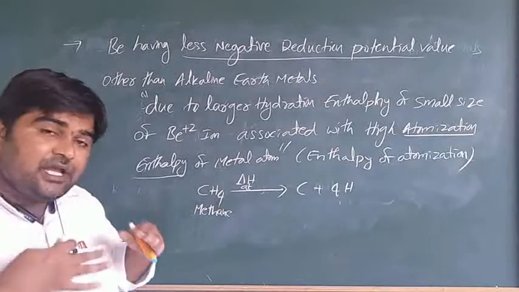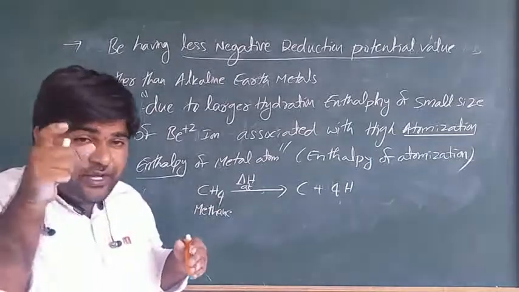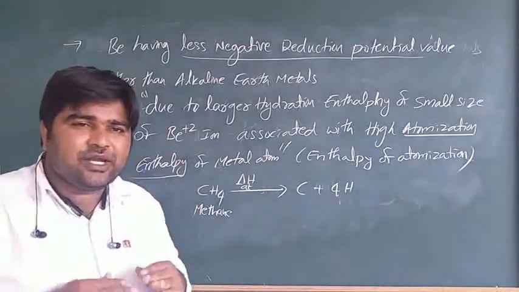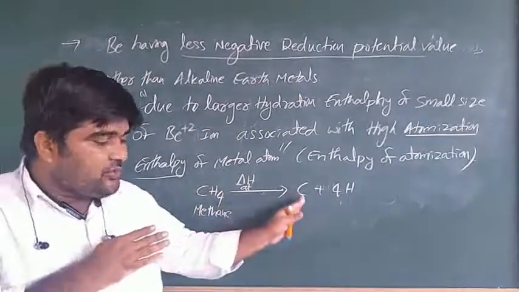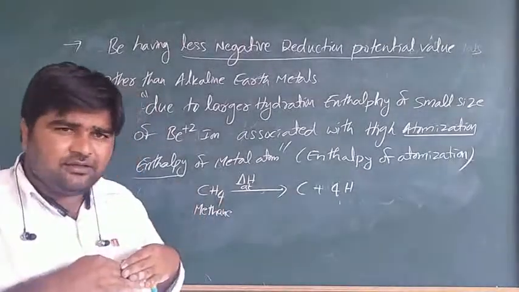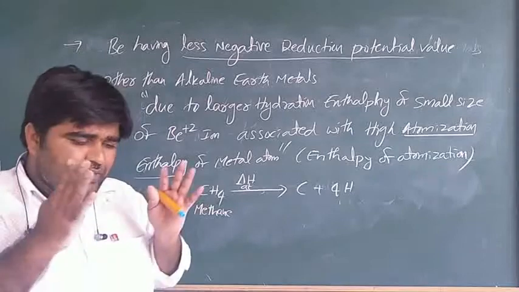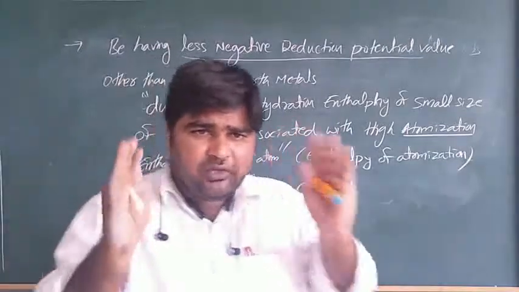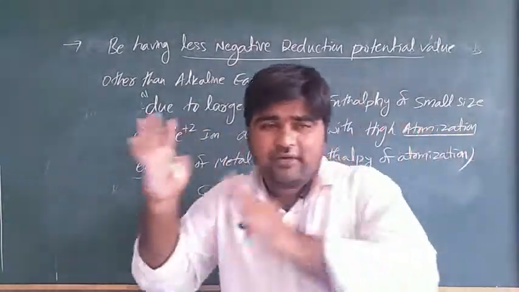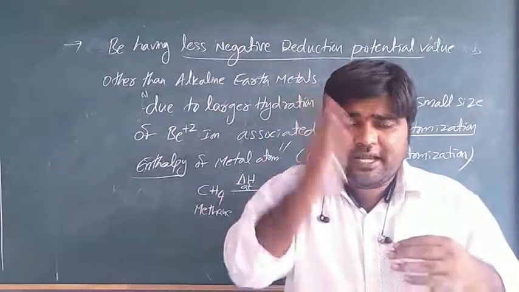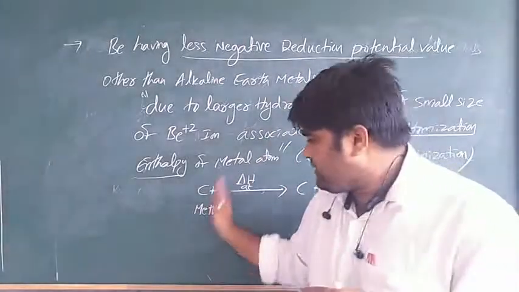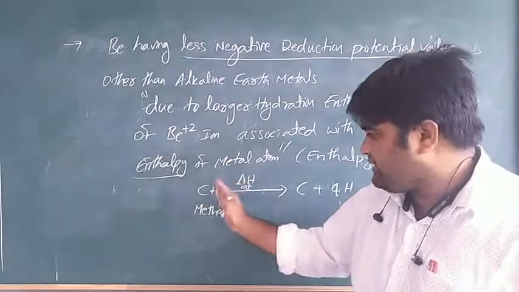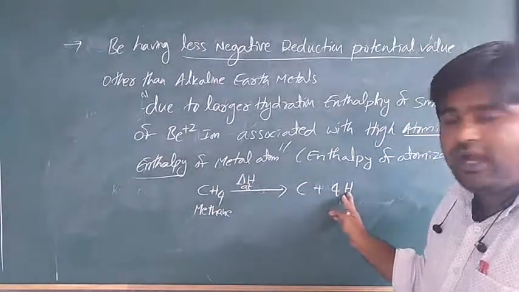So what is the meaning of enthalpy of atomization? Take a substance or a big molecule. When the substance is converted to atoms, we require energy. Take CH4 and break the molecule; then carbon and 4 hydrogens are there.